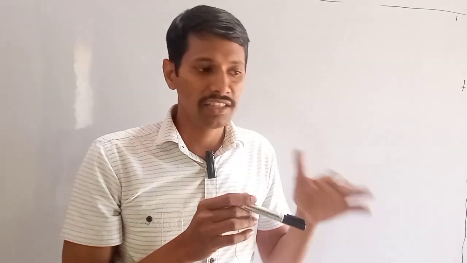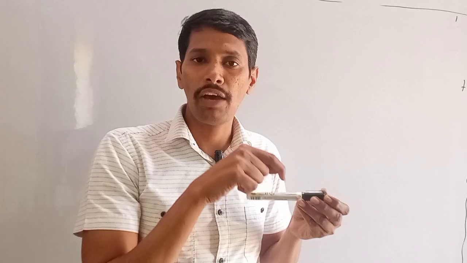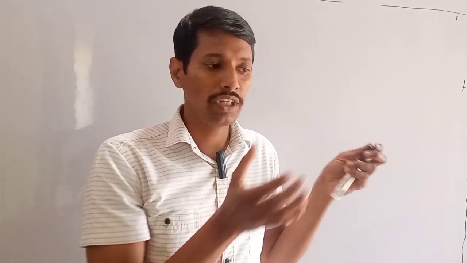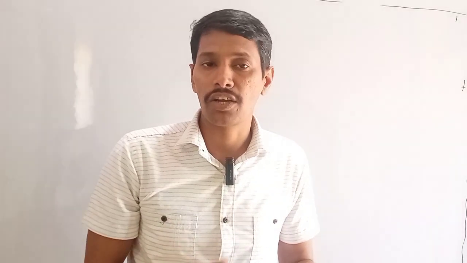Because at the start the system has zero momentum, the gun should also have some momentum in the opposite direction to the bullet, so that both can cancel each other.